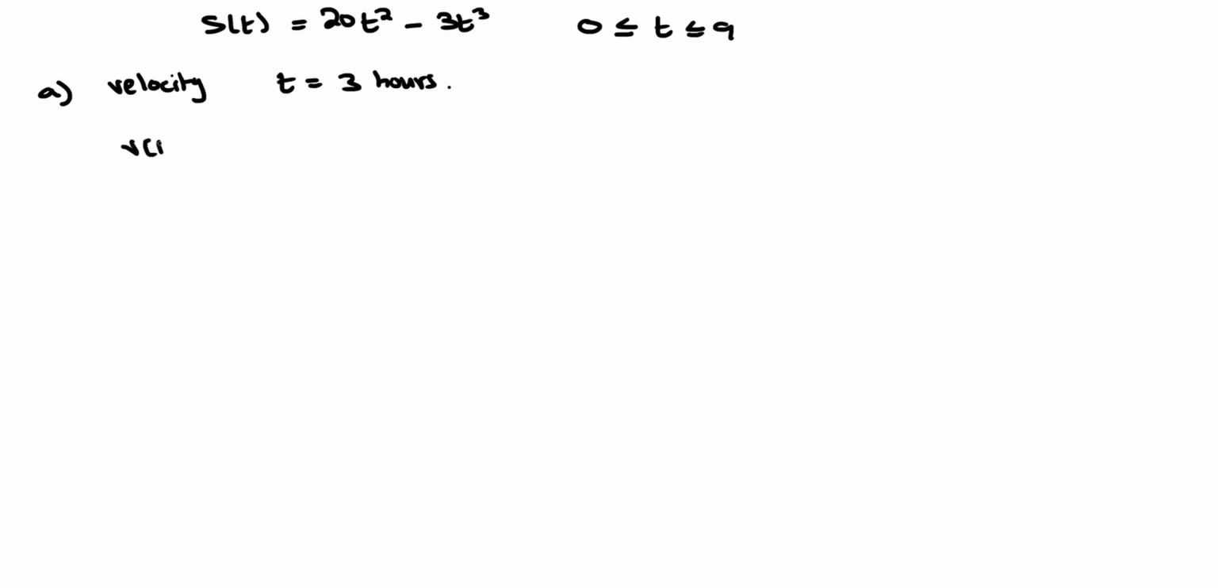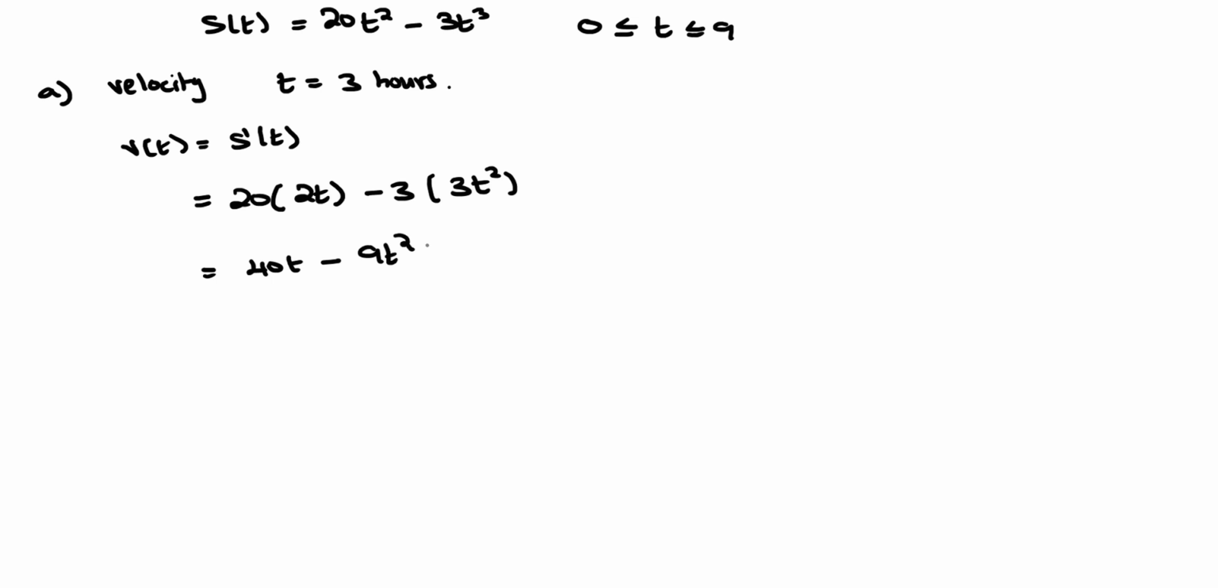So the velocity v of t is given by the first derivative of s of t, that is s prime of t. So let us differentiate s with respect to t. We get 20 times the derivative of t squared, which is 2t, minus 3 times the derivative of t cubed, which is 3t squared. So simplifying this, we have 40t minus 9t squared.